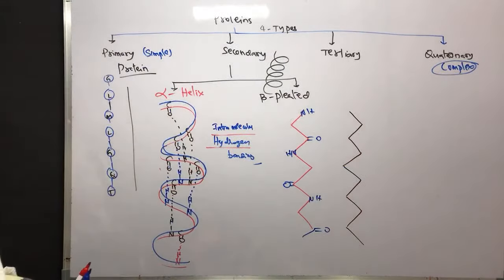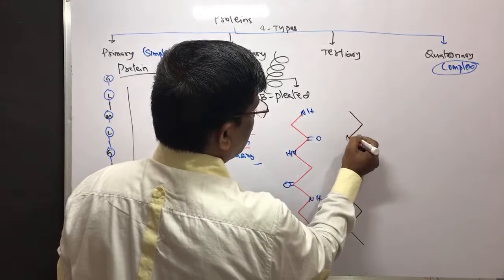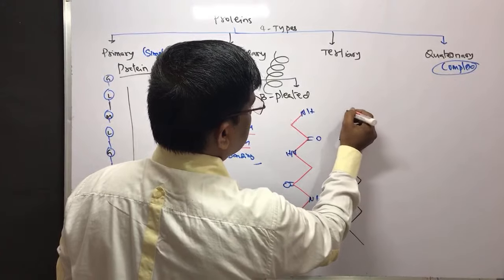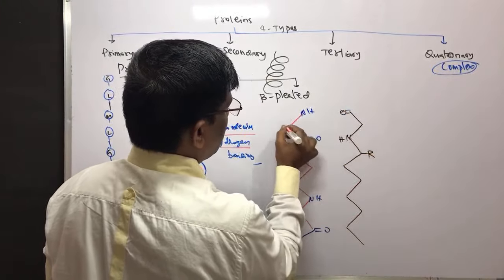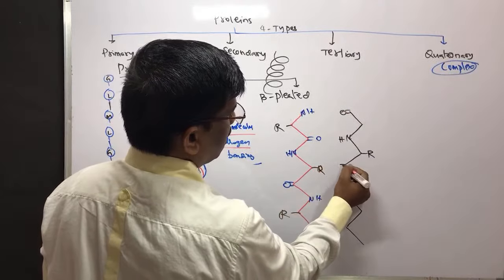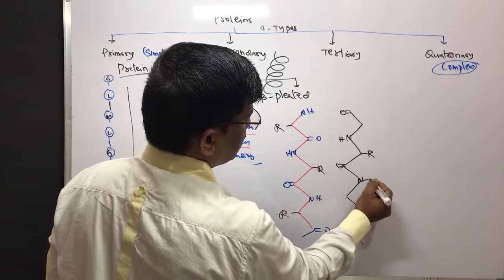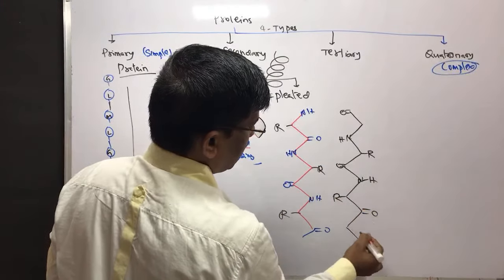If I take this, it is going to have, for example, amine, carbonyl, CHR, R, and here R, carbonyl, NH, R, carbonyl,